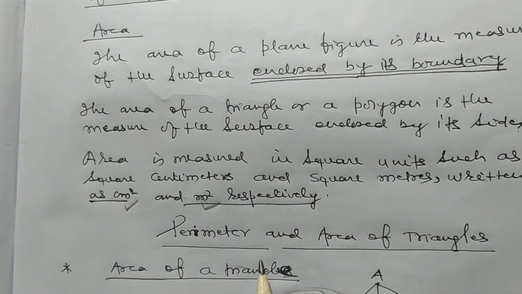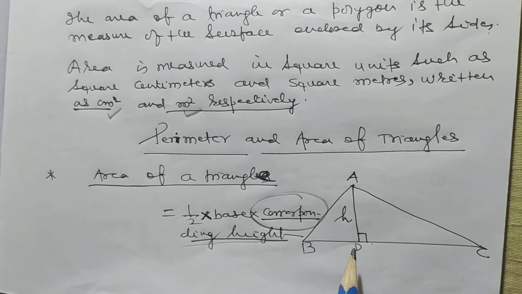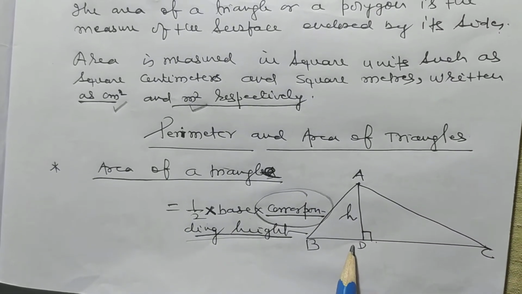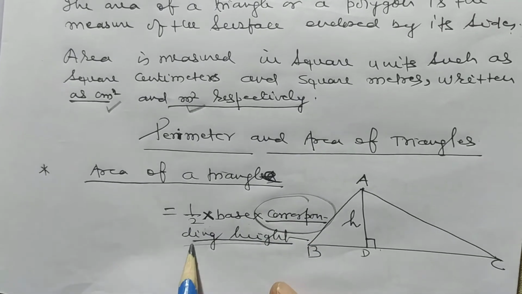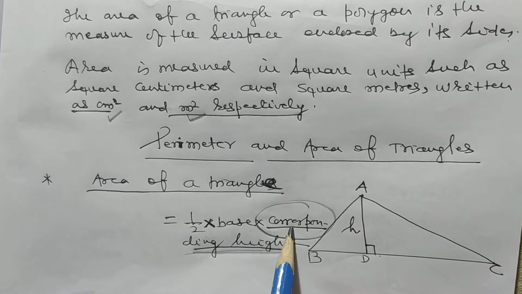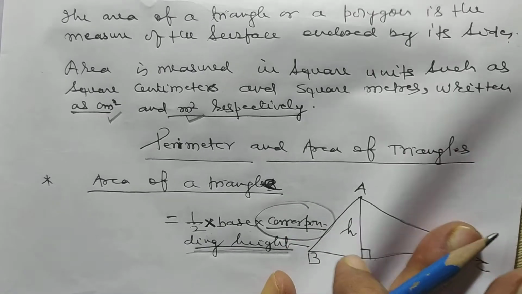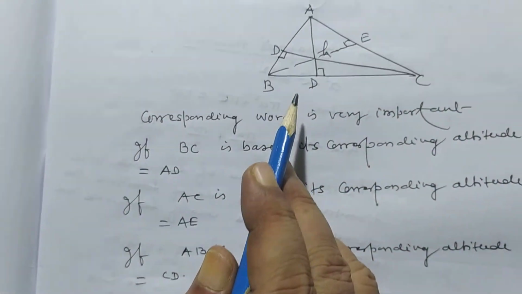My dear students, now what is the area of the triangle? You know that area of the triangle is half into base into corresponding height. This corresponding height is very, very important. What does it mean? I want to discuss what is corresponding height.